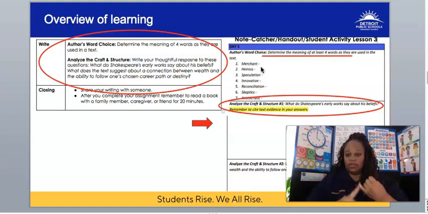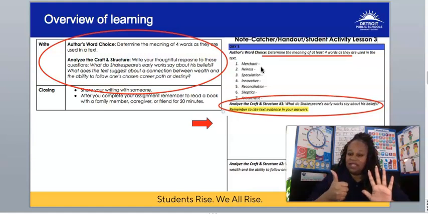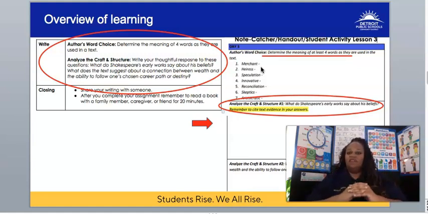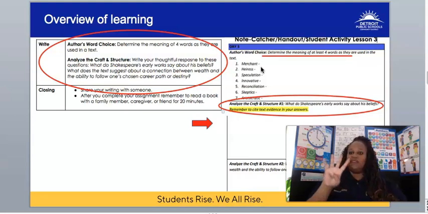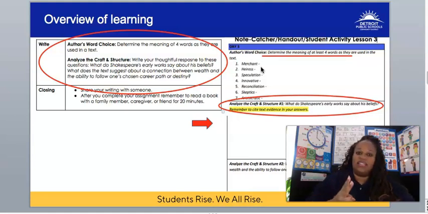Those words are merchant, heiress, speculation, innovative, reconciliation, skeptics, and aristocratic. Of those 7 words, please choose 4 of the words that you are able to define through context. I will give you some tips on how you can use context clues to define those words.